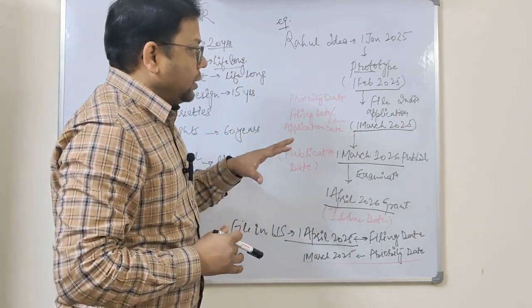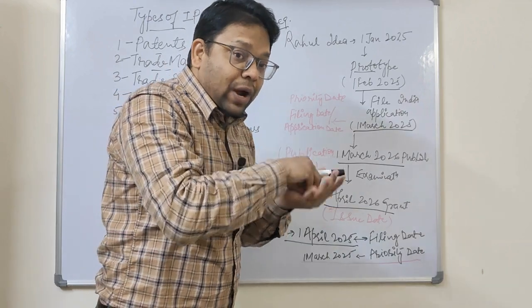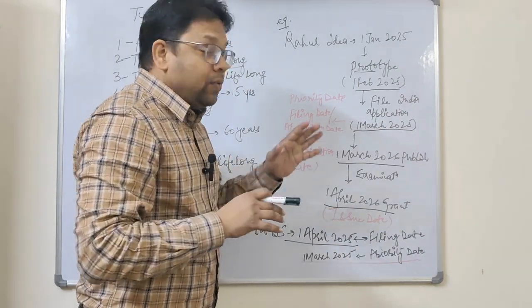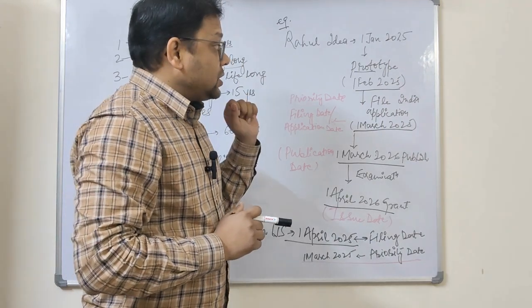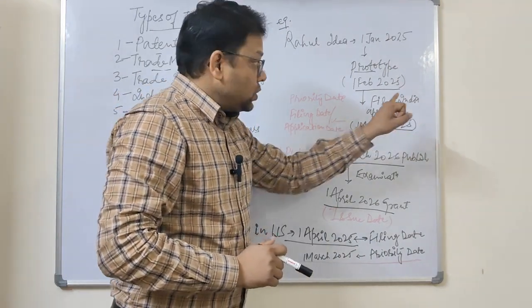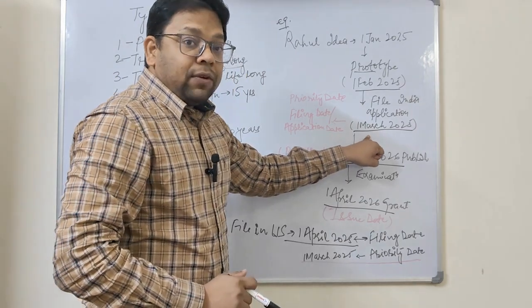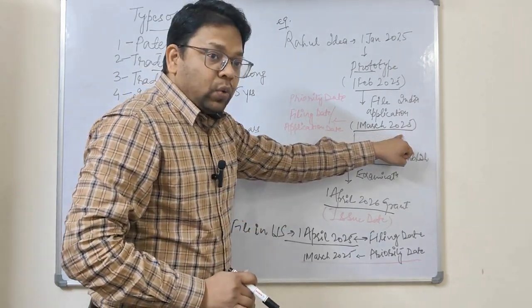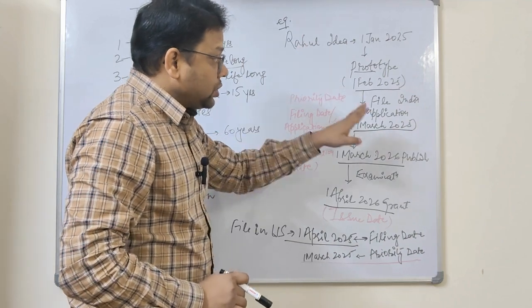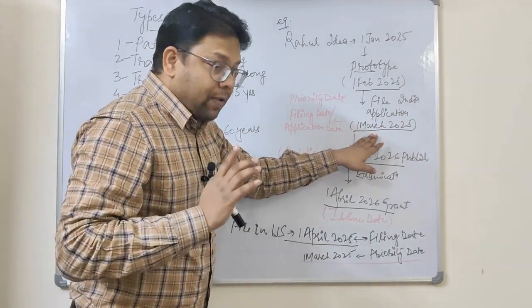What will be the priority date? The priority date will be the date on which Rahul first filed his patent application. He filed first in India, so the date of the first filing in India will be considered the priority date. So 1st March 2025 of Rahul's patent application will be the priority date, application date, and filing date.